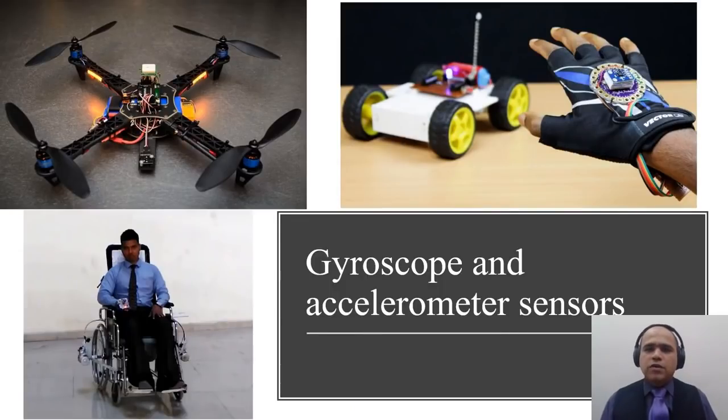Nowadays, we have heard many times of a hand controlled wheelchair or a gesture controlled robotic car. And even with the arrival of the quadcopter, flying machines are also becoming popular. So the most common sensors with these kinds of machines are the gyroscope and accelerometer.